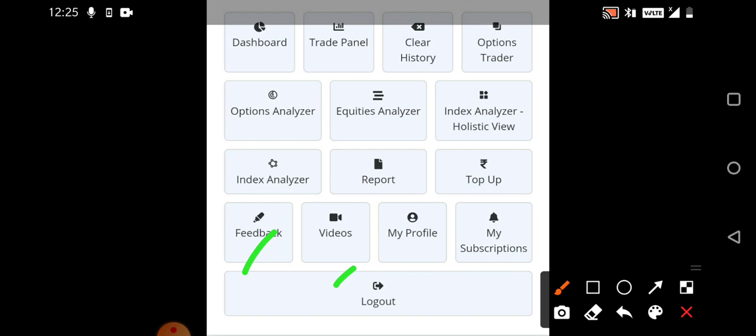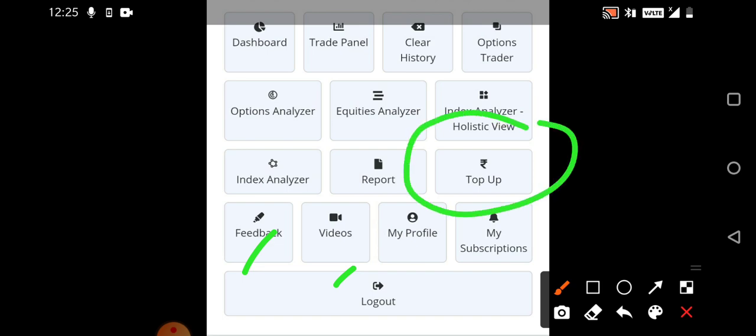Option builder strategy is nothing but if you want to test strategies, like what is Iron Condor, what is Dragonfly. All these particular strategies, straddles, triangle, what are those things, we'll cover in this video series. But for example purposes, if you want to test any strategy, you can go to option builder strategy, option analyzer as well. So now coming to the most important thing, what is top up.